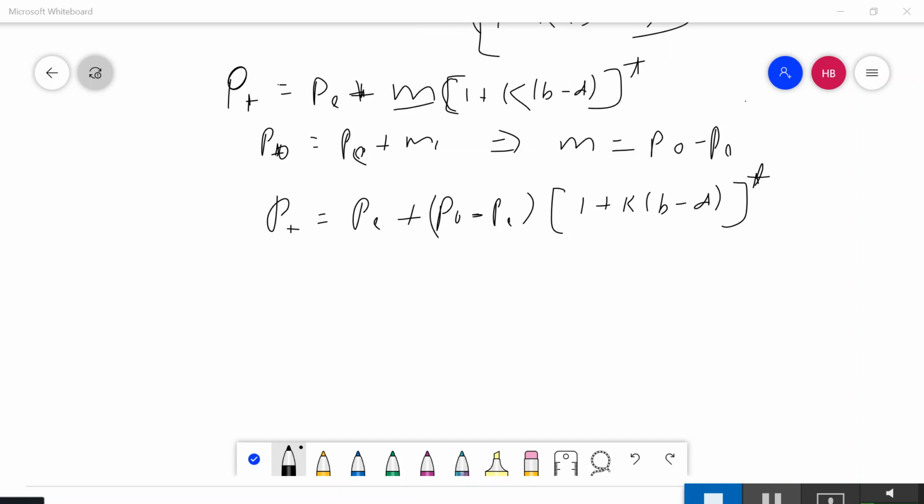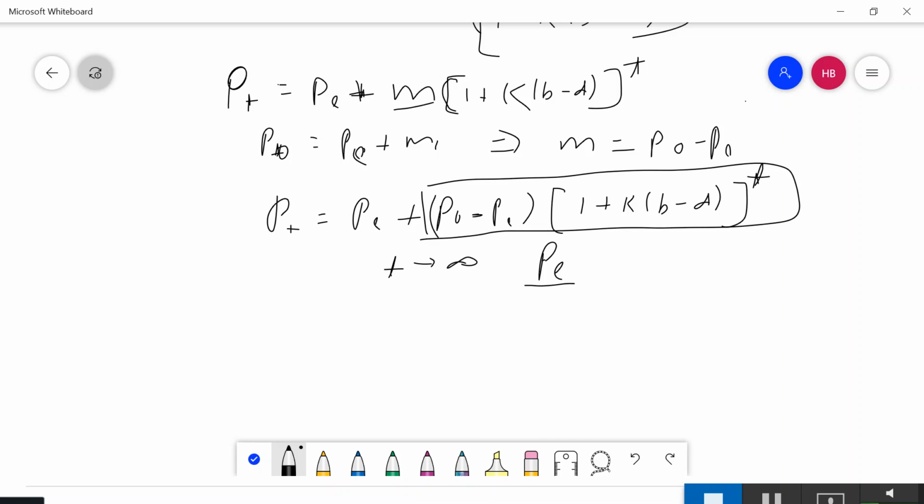So as we had seen in the Cobweb model, in order to achieve dynamic stability, when t converges to infinity, our price should be the equilibrium price. Our assumption is that a market achieves the equilibrium price as time goes towards infinity. So if t is infinity, P should be equal to Pe. That means this whole expression has to be 0 in order for Pt to become Pe.